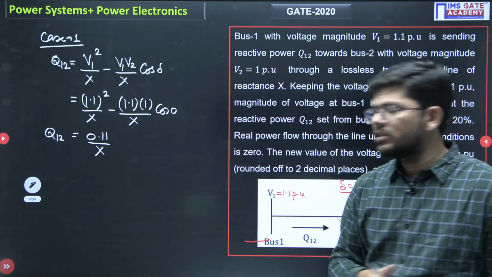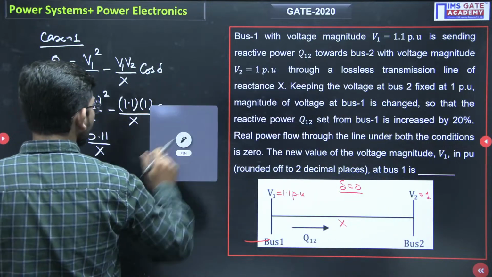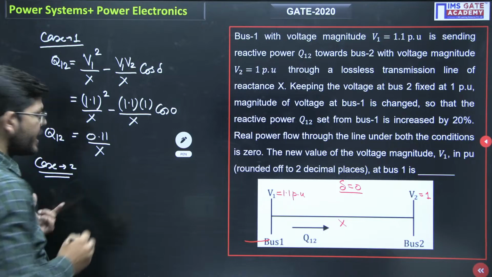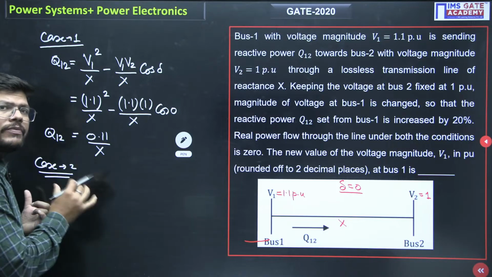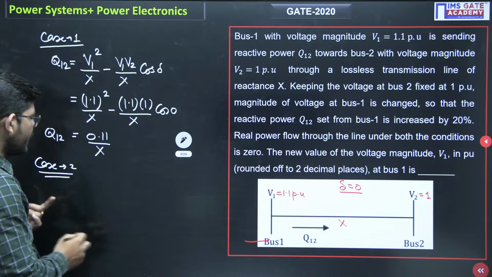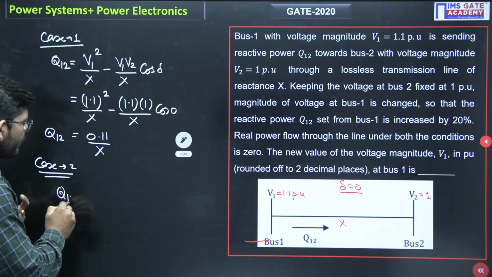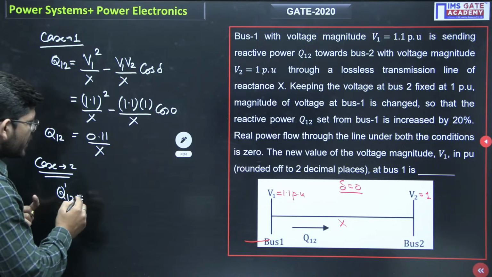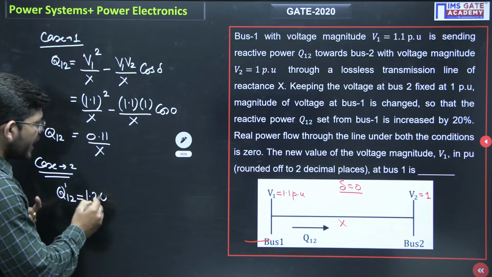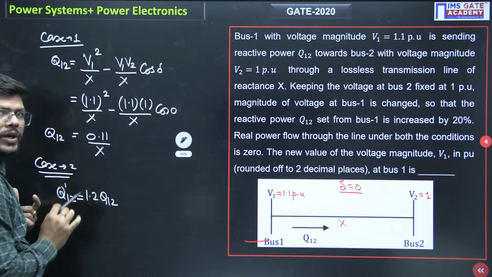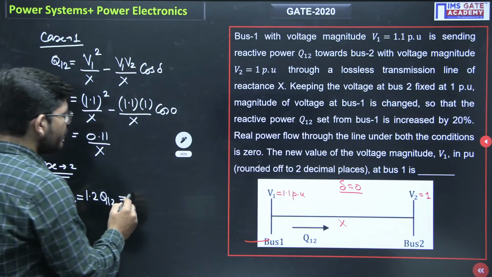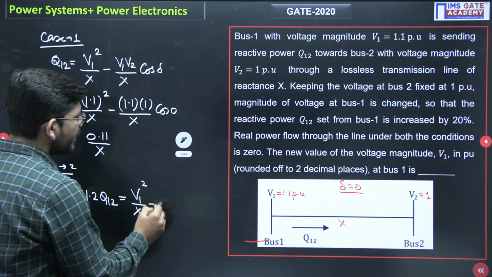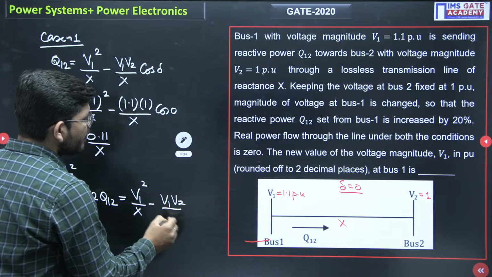Now in case 2, they are keeping V2 fixed and V1 is being increased. So Q12 dash is a 20% increase from the past value, meaning it will be 1.2 times the old value Q12. Through the formula it will be V1 square by X minus V1 V2 by X cos del.